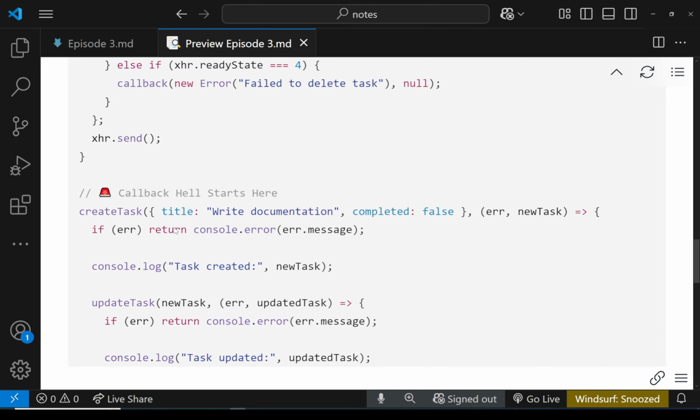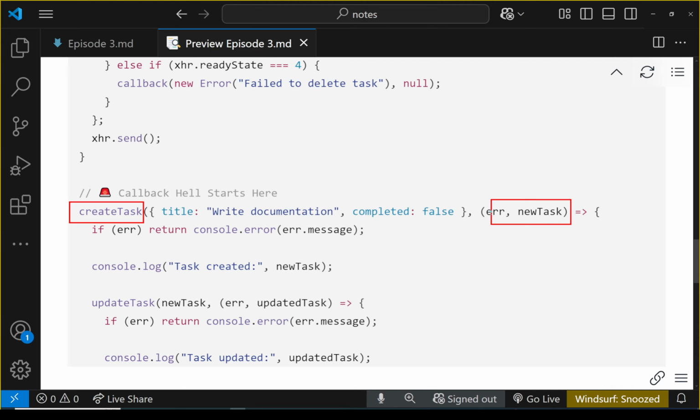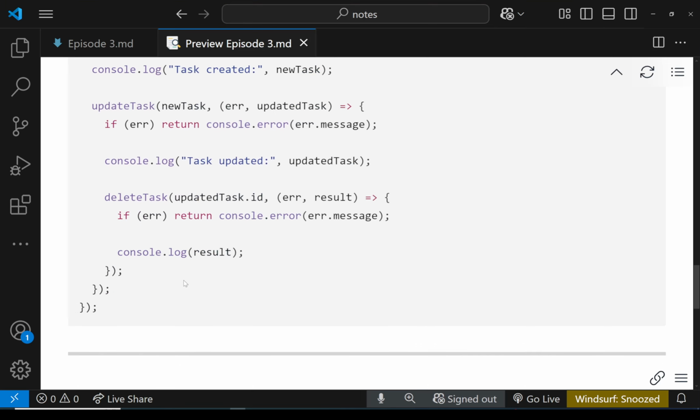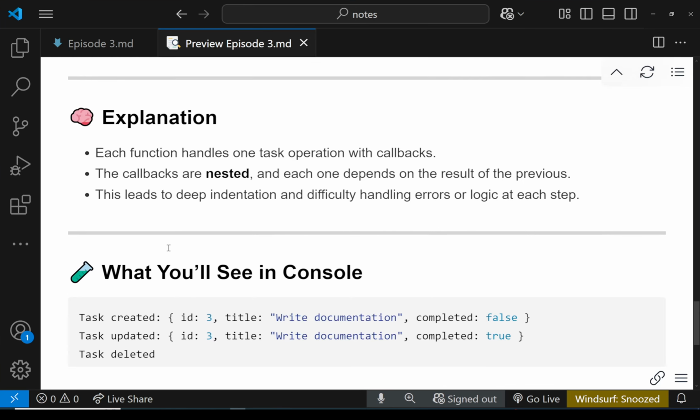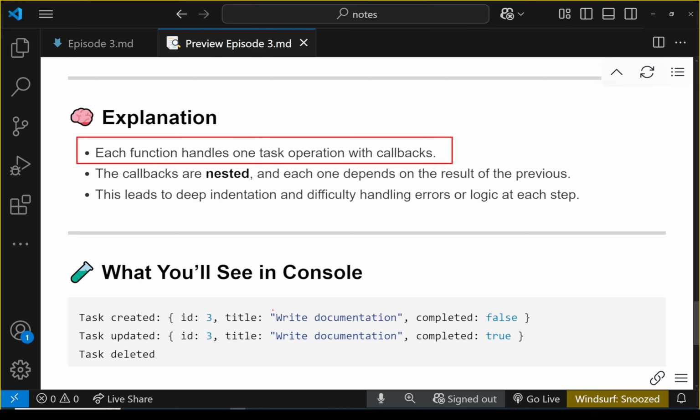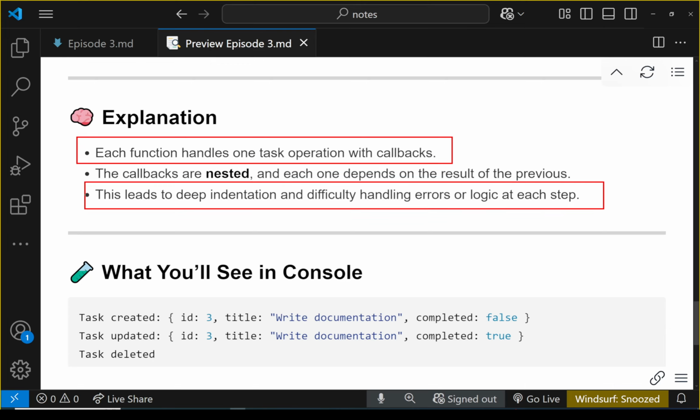And the reason is, for each asynchronous operation, we are going to have a callback. And then inside of the first asynchronous operation, we're going to call another asynchronous operation with its own callback. And this goes on, and this will create, as I told you, multiple levels of indentation. This is called callback hell, or the pyramid of doom. So each function handles one asynchronous task with callbacks. The callbacks are nested, and each one depends on the result of the previous one, and this leads to deep indentation and difficulty handling errors or logic at each step.